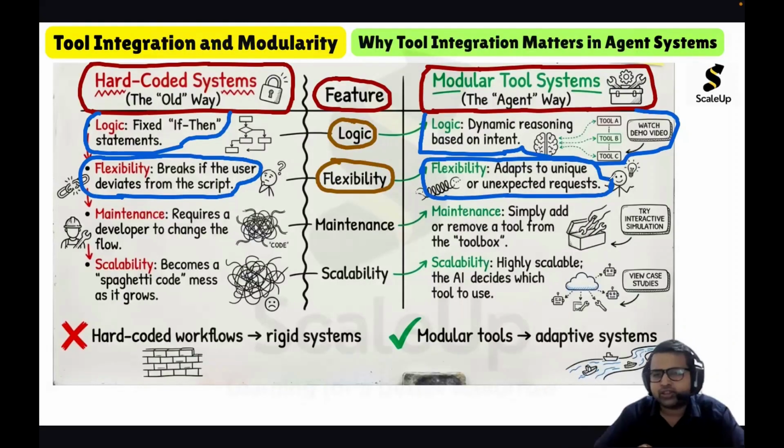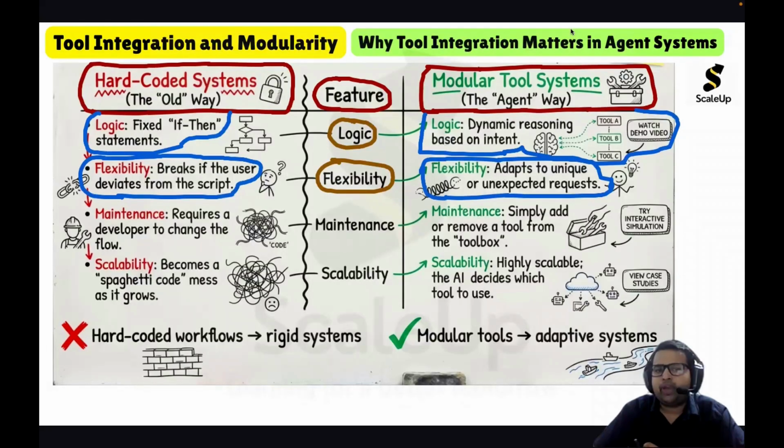The modular tool system does not follow a fixed plan. Rather, based on the current input and the current intent, it will make a plan. And because of that, it is flexible to changes. It adapts. This makes it very powerful.